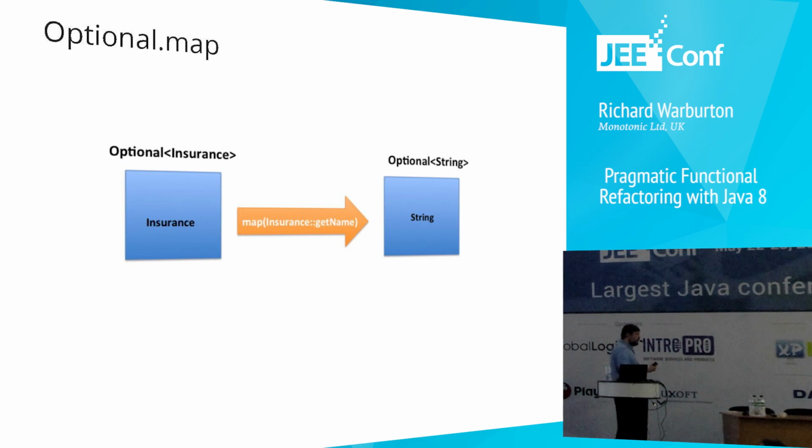Now, Optional provides you a bunch of useful functions operating on it. So, for example, map is one of the functions you have on Optional. And map says, here's a function. If there's a value in this optional box, apply it to that value. If it's absent, just return you the absent optional. So that means you can safely pull the name out of an insurance policy without having to do a null check.